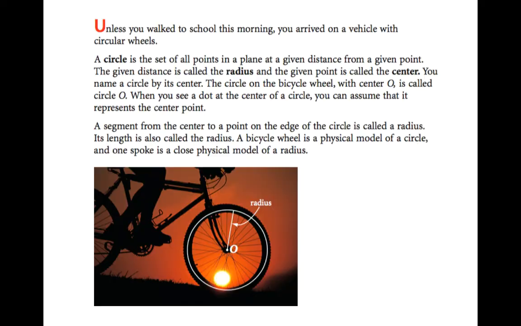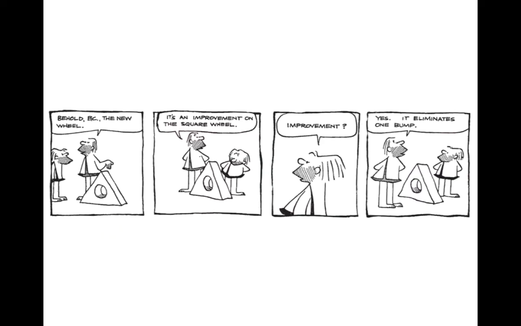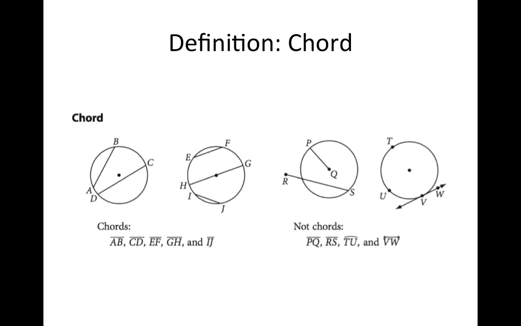Okay, continuing on. This is a cute little comic, so feel free to pause and read this or continue on with me. So, what is a chord? We talked about this in class. You've got examples on the left, you've got non-examples on the right. So, a chord, as we discussed, is a segment whose endpoints lie on the circle. Okay, it has to be a segment, it can't be a line, can't be an arc, can't be anything other than a segment. It's allowed to go through the center, doesn't have to.